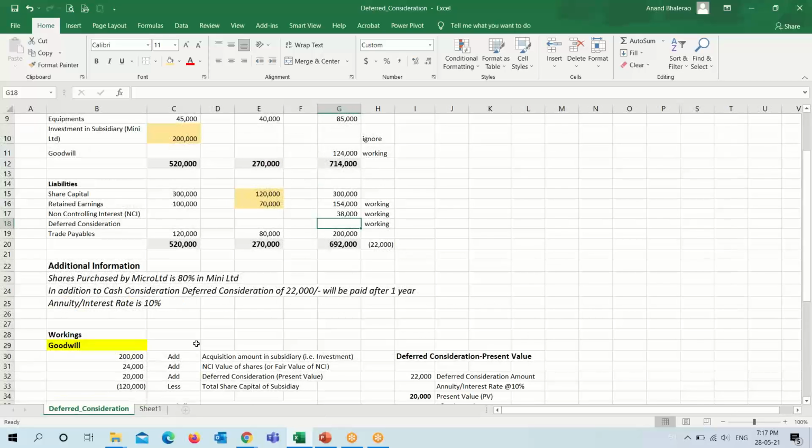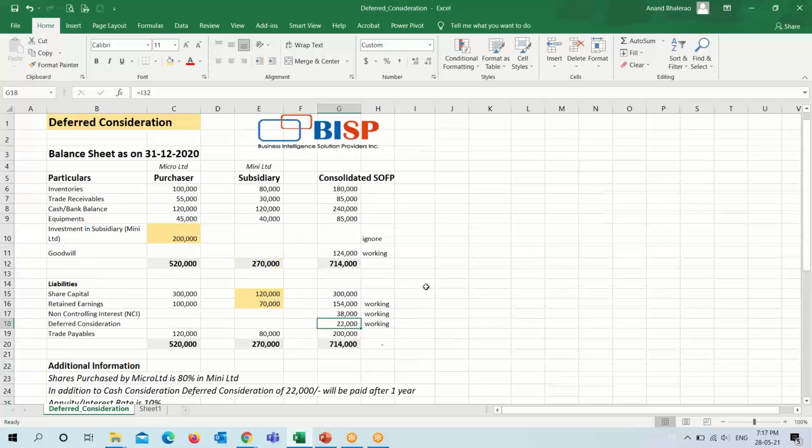And for deferred consideration, the total amount which we have agreed to pay after a period of 1 year will come here, and not the present value. By doing this, we are creating a liability that we have to pay this amount after a period of 1 year. So this makes our balance sheet total 7,14,000.